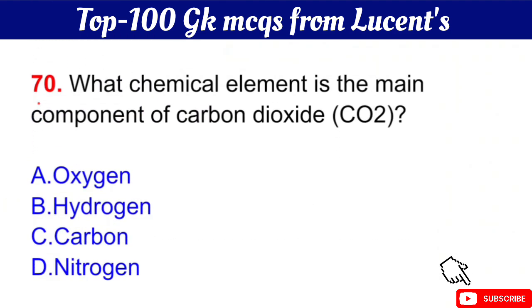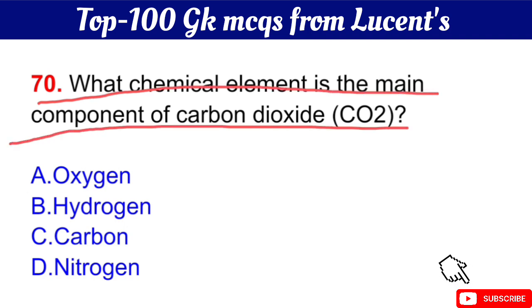Question number 70 is, what chemical element is the main component of carbon dioxide? Your question is, what chemical element is the main component of carbon dioxide? The right answer is option C, carbon.